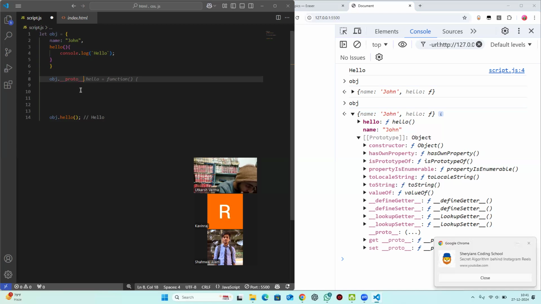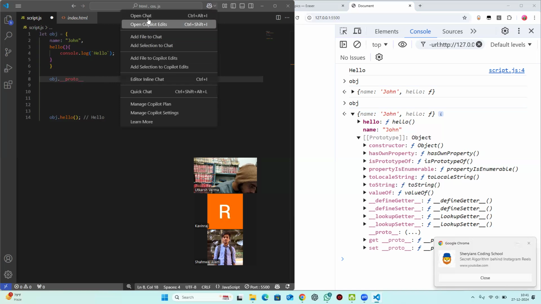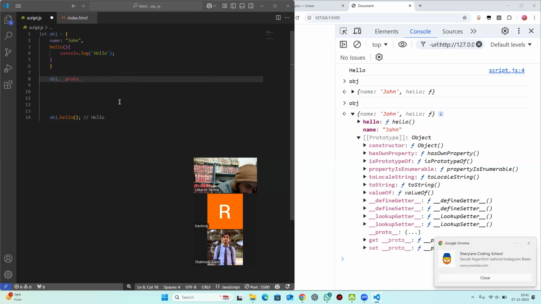Wait, yes, dot, and okay, I have to turn off my GitHub Copilot actually. Anyways, just ignore that. Yes. Now you can point it to null.